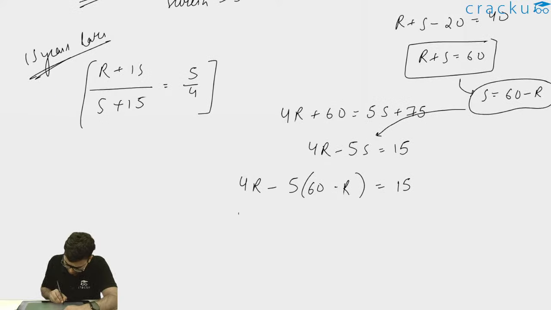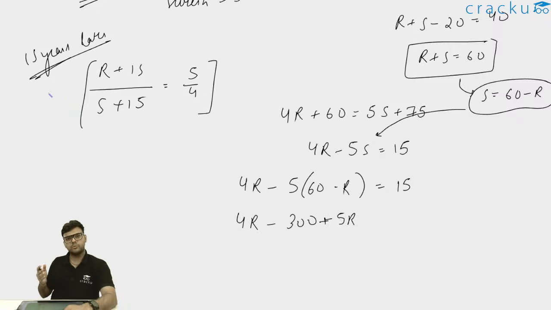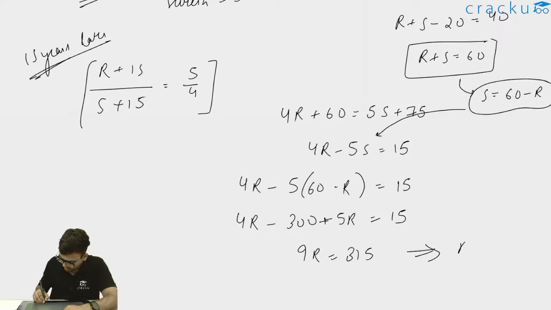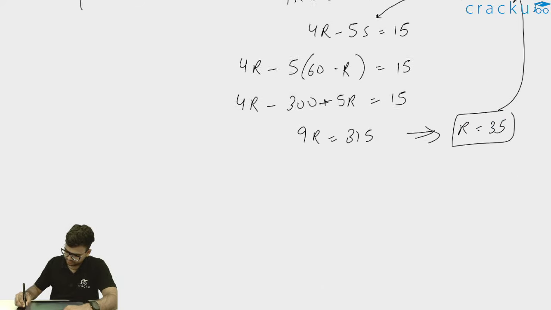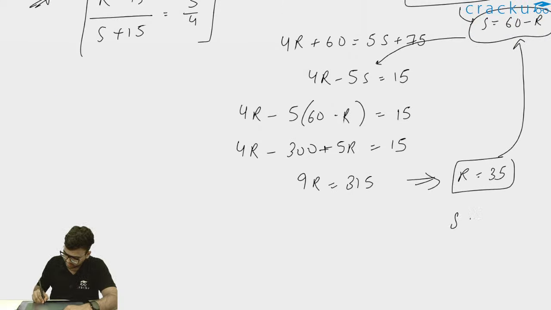So thus I can write 4R minus 300 minus 5R, minus 5 into minus R will be plus 5R, is equal to 15. Or thus I can write 9R is equal to 300 plus 15, which is 315. Or I can write R is equal to 35. 315 divided by 9, R is equal to 35. If I put the value of R is equal to 35 in this, I can get S is equal to 60 minus R, so S is equal to 25. R is equal to 35 and S is equal to 25.